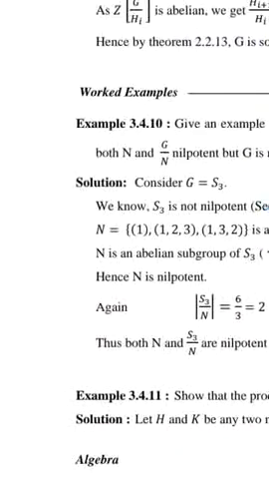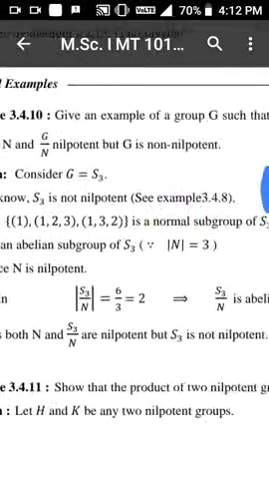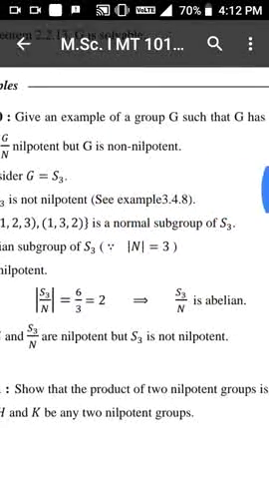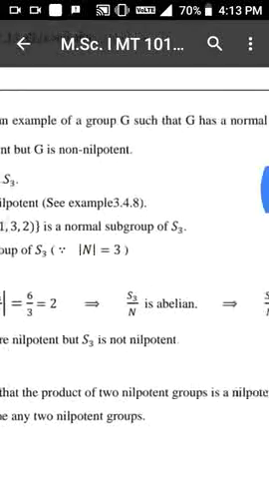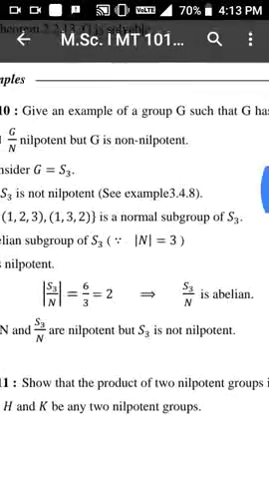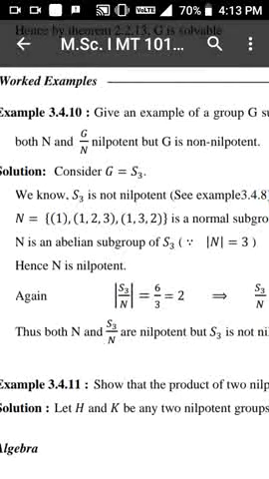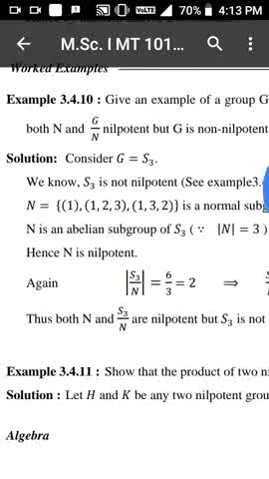Next problem: give an example of a group G such that G has a normal subgroup N with both N and G divided by N nilpotent, but G is non-nilpotent.